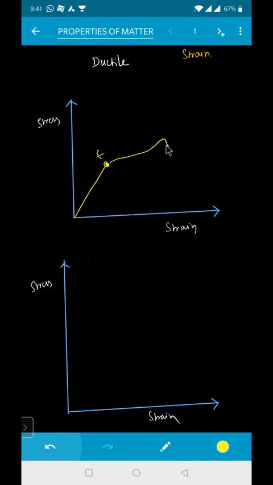This is your E, and this one is your F. For this one, this is again a straight line, and this is your E, and this is your ductile material like this, and this is your point F.